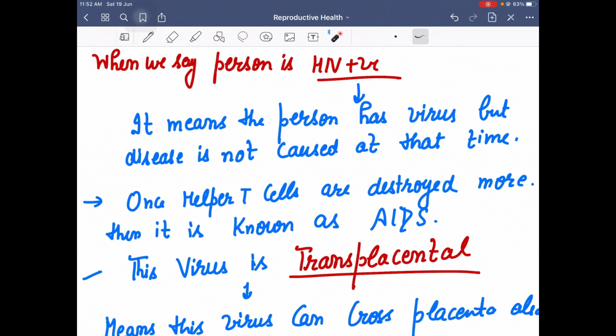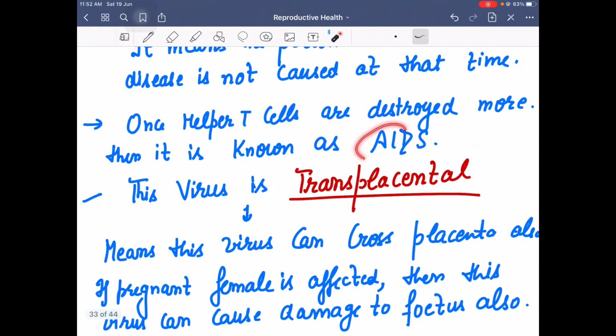Most of the time we never say the person is having AIDS, we always use the term that the person is HIV positive. It means the person is having the virus, but the disease is not caused at that time. The moment the helper T cells are destroyed and only a minimum number are left in the body, that time we say the person is having AIDS.